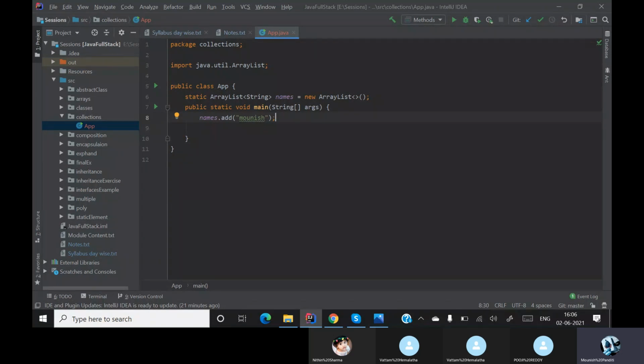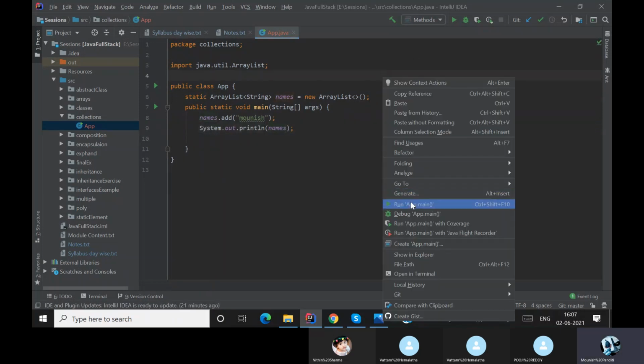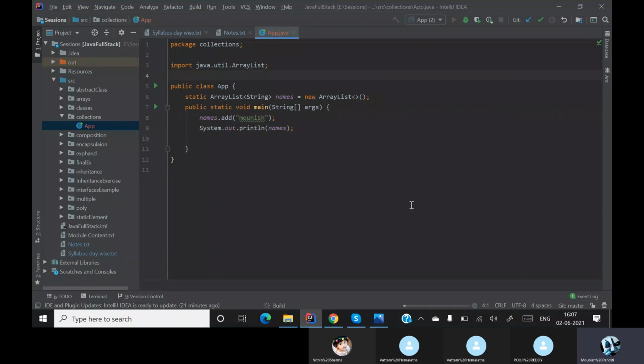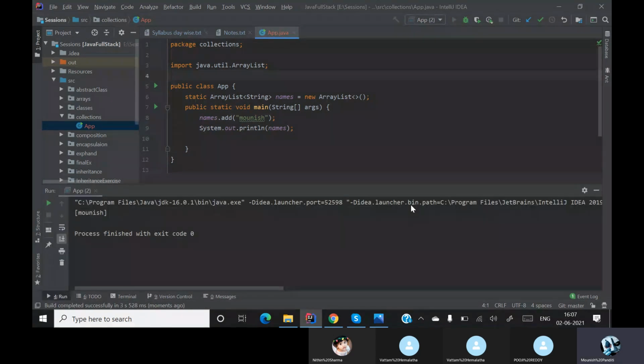Now there is an element inside the list names. The first element is Monish. Let's try to print it out. When I print this, we see that we are getting a list, and inside the list we have Monish. The same way, let me add another item, Nitin.